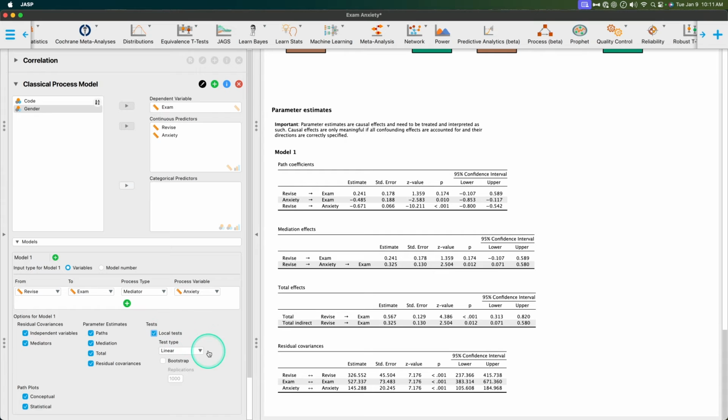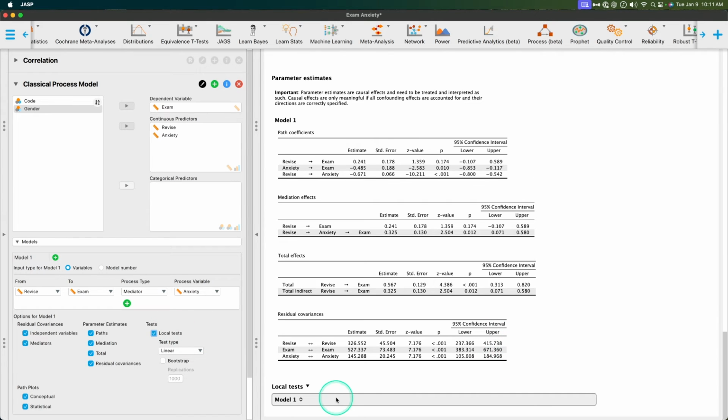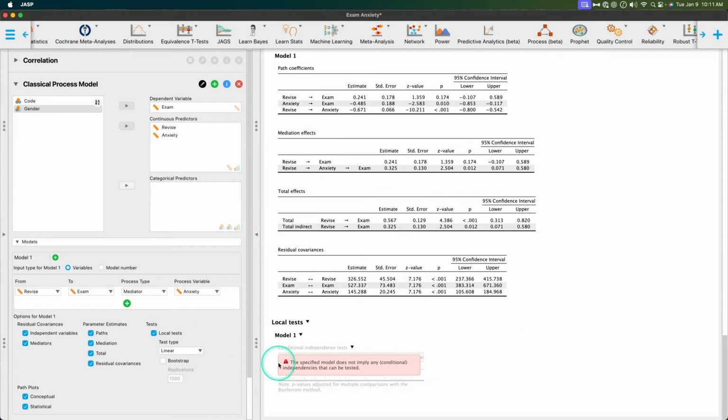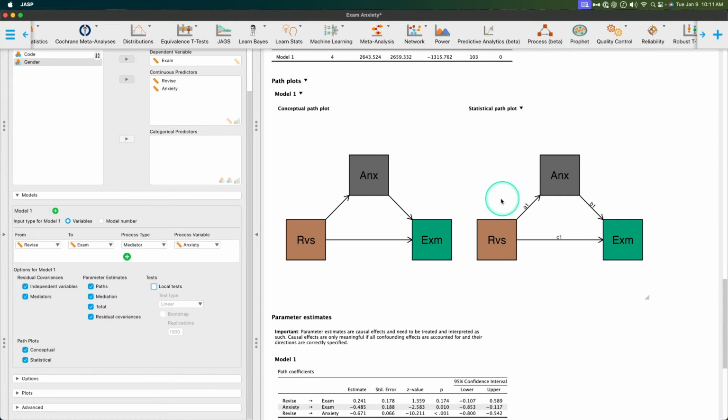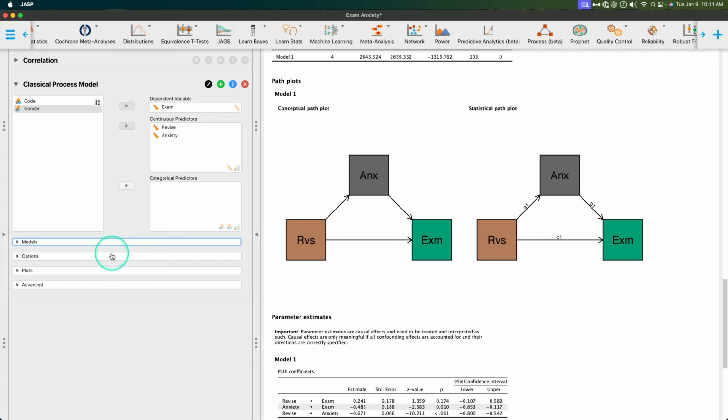Now you can get local tests as well. But when I clicked on, oh, there we go. Didn't show up. This model does not imply any conditional independencies. So I think this is only for more complex mediation and moderation. So you would uncheck that. Okay. All right. So we have all of these ready to go. I'm going to go ahead and close up models here and go into options.